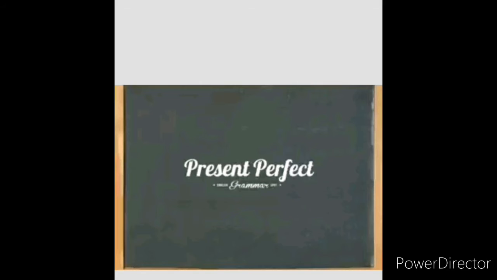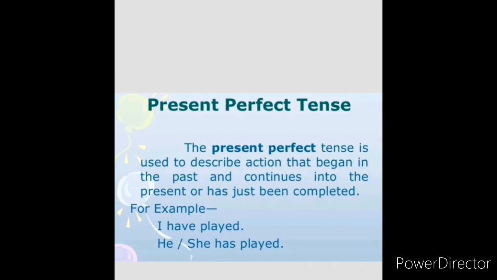Okay, let's go to the definition. Okay, present perfect tense is used to describe an action that began in the past and continues into the present or has just been completed. That is what, children, I told you, right? Already you had started that work yesterday itself, but now you have completed it, and that comes under present perfect tense.